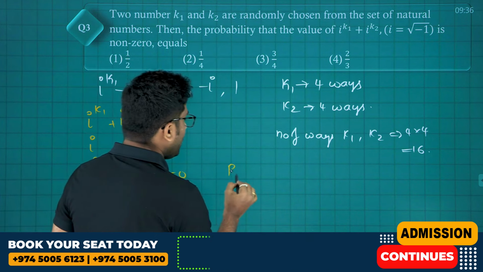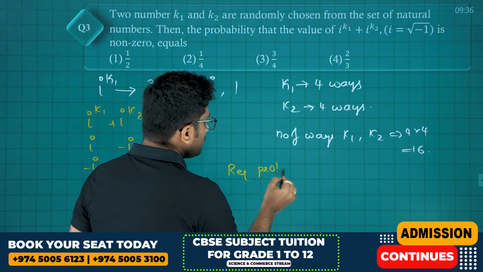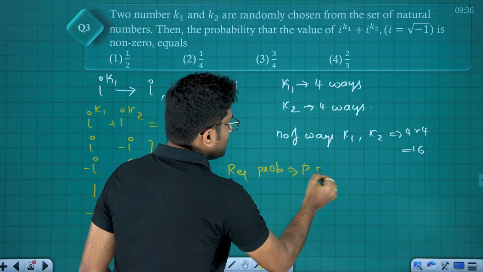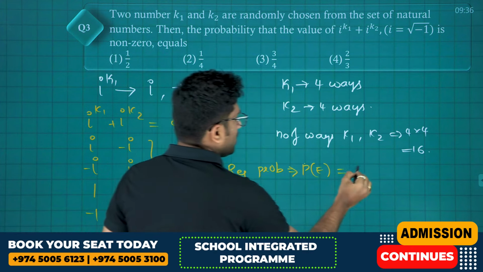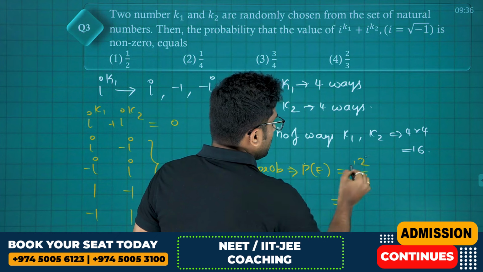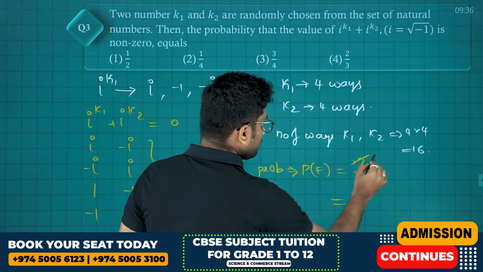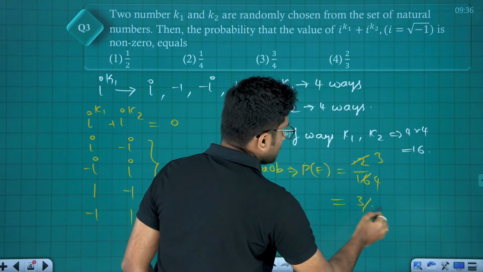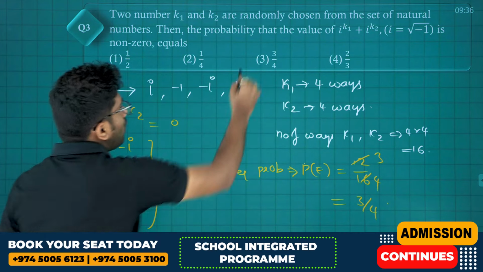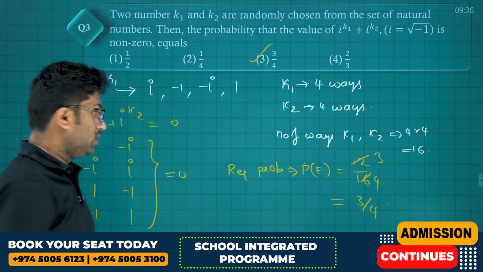So therefore the required probability P of E is equal to (16 minus 4) by 16, that is equal to 12 by 16. 3 4s are, 4 3s are, 4 4s are, which is 3 by 4. Answer is option 3, 3 by 4. Next question.